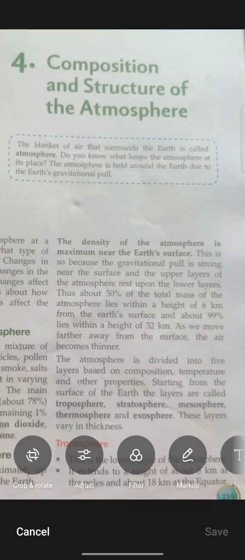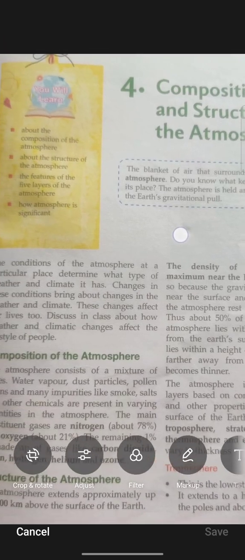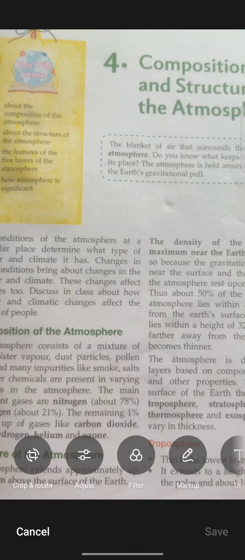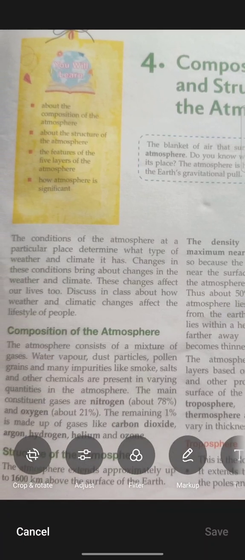Do you know what keeps the atmosphere in its place? The atmosphere is held around the earth due to the earth's gravitational pull. All these things we are going to study in this chapter about the composition and structure of the atmosphere. So first of all, we know the definition of atmosphere: the blanket of air that surrounds the earth is called atmosphere.